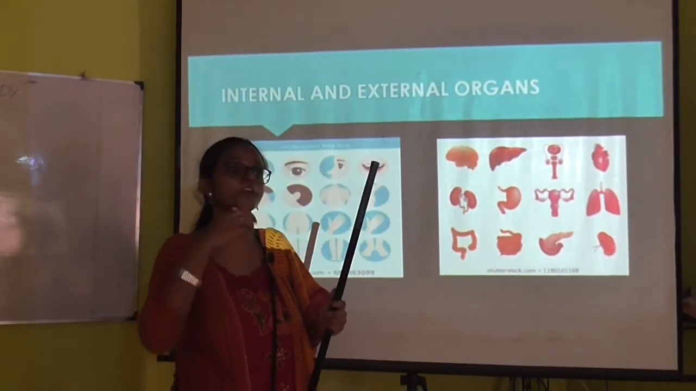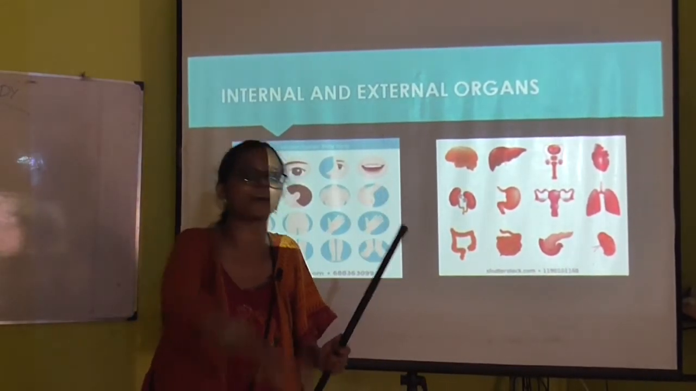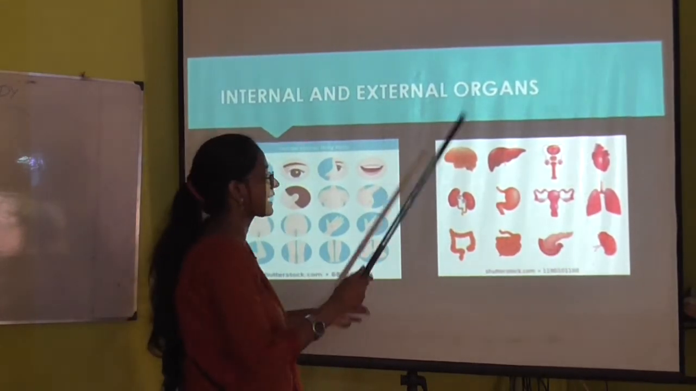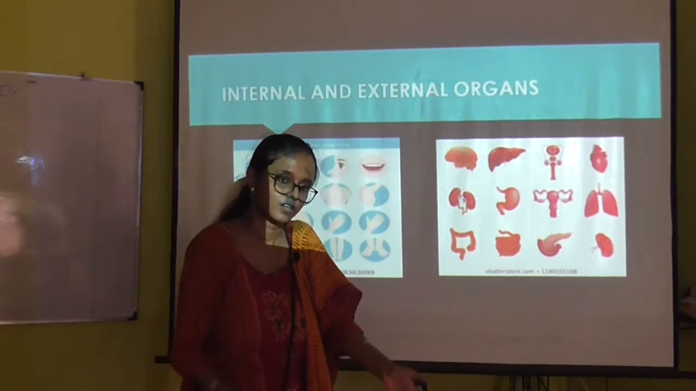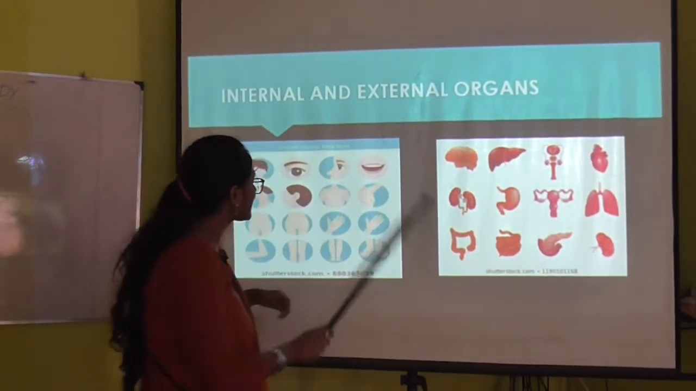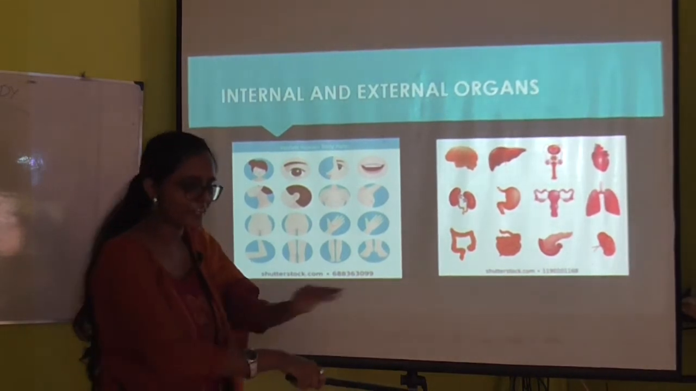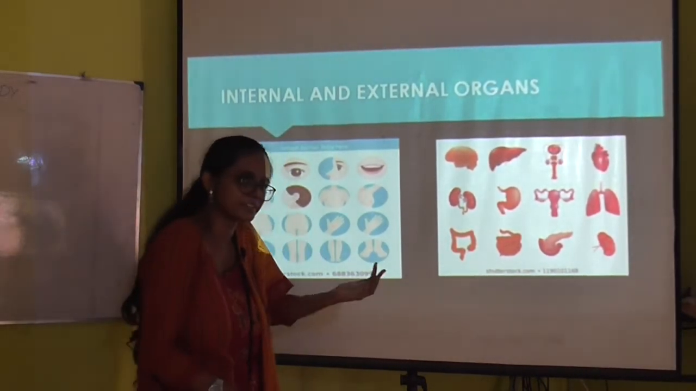Because these organs are present in the interior parts of the body, we cannot see them with the naked eye, but both have important functions. Now, what is the largest external organ that we have? That is the skin. It protects our muscles and it protects our organs.